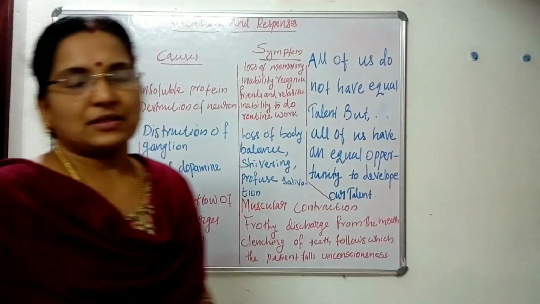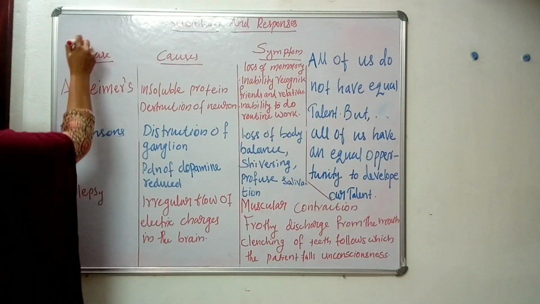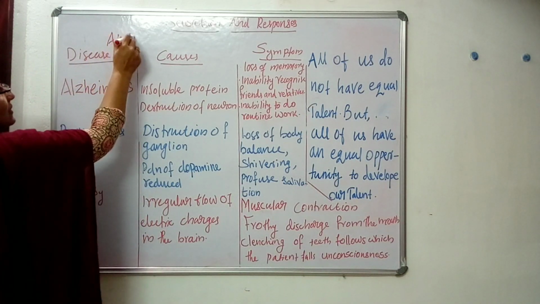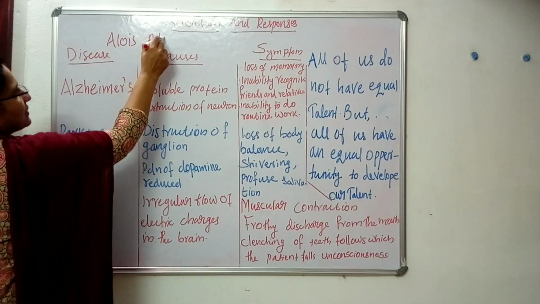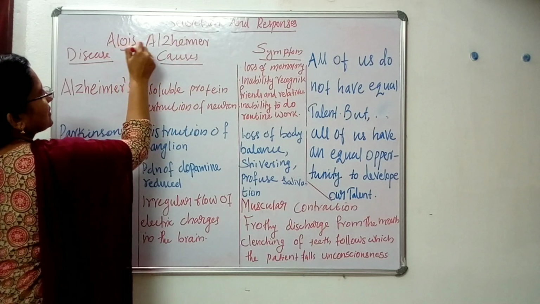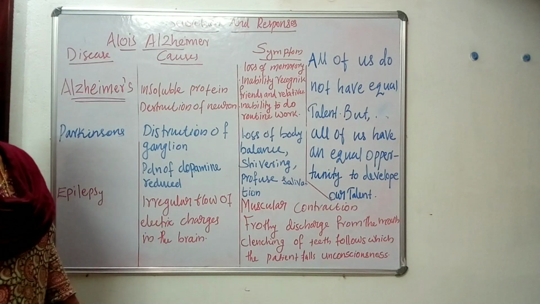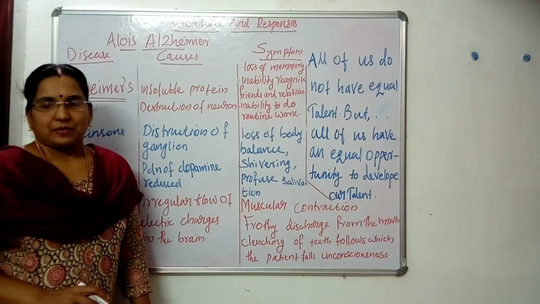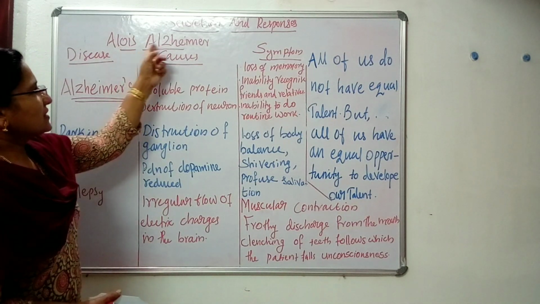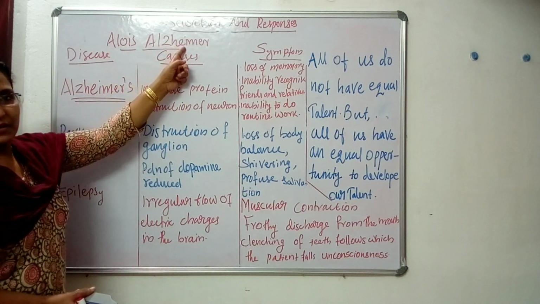The name is after a German psychiatrist and neurologist named Alois Alzheimer. Because of this, the name of the disease is Alzheimer's disease. It means it was first studied by this psychiatrist and neurologist, Alois Alzheimer.